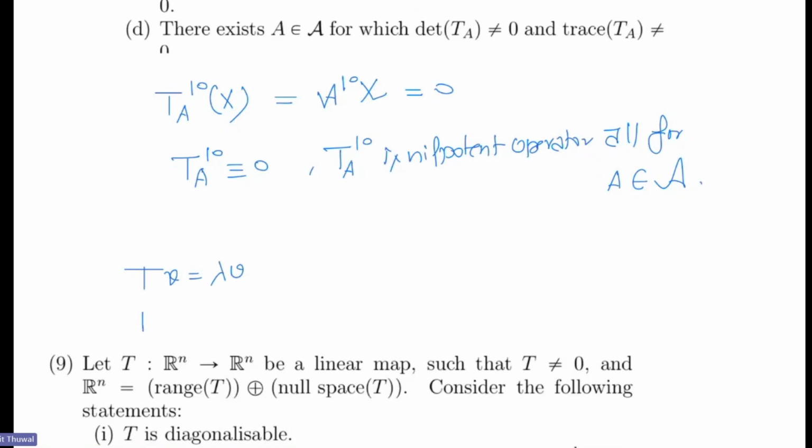It has some index k, so applying it that many times, T to the power k of v is equal to lambda to the power k times v. But T to the power k will vanish, so lambda to the power k times v comes out to be 0. But v is a non-zero vector, so it will have some non-zero entry.